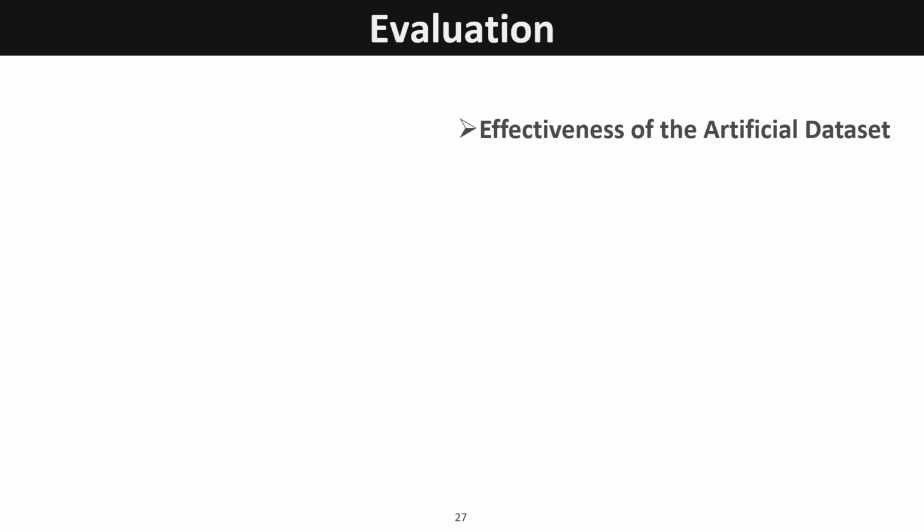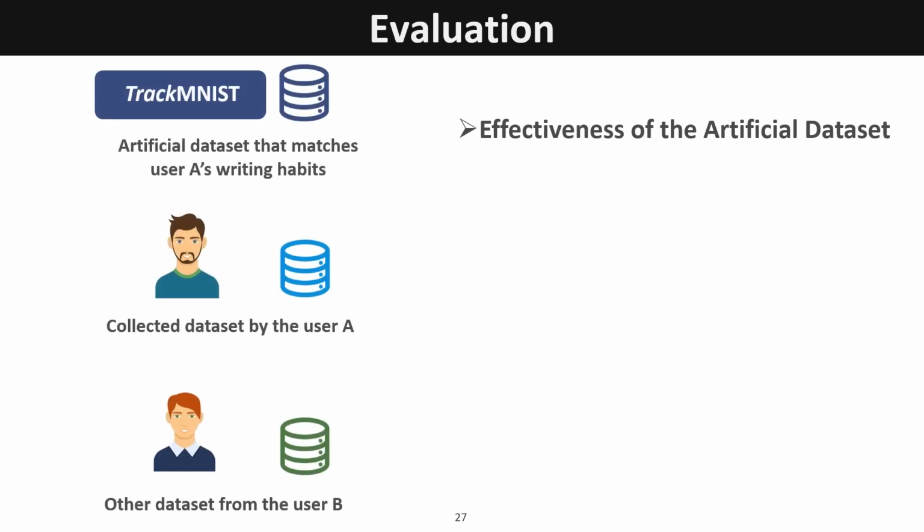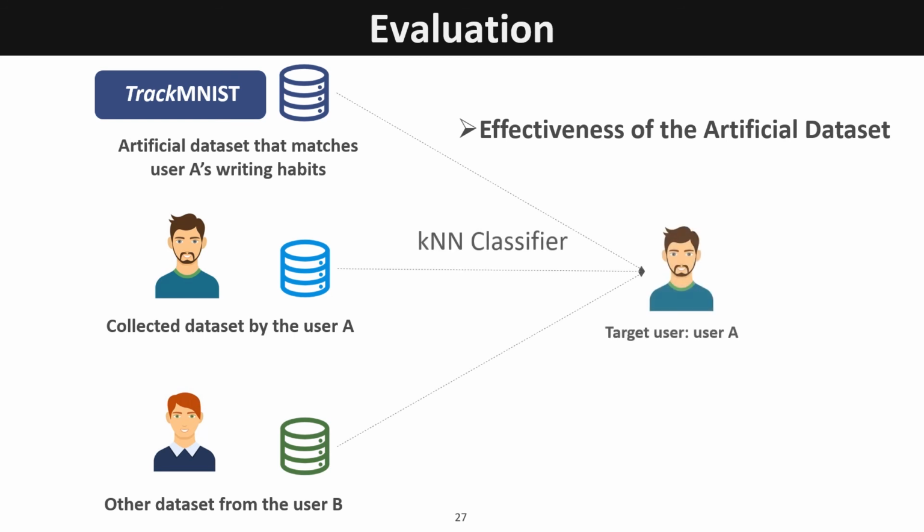We compared 3 datasets as shown on the left. The first one is the artificial dataset generated from track MNIST that matches the user A's writing habits. The second one is the dataset collected by the user A himself, and the third one is the dataset collected by the other user. We used a KNN classifier to classify user A's testing data.